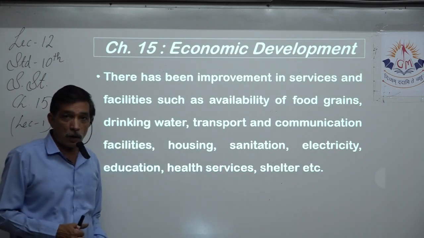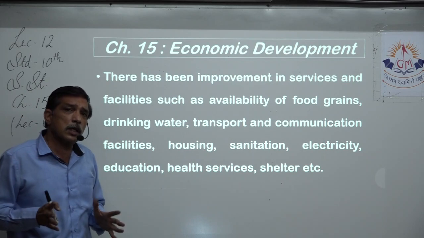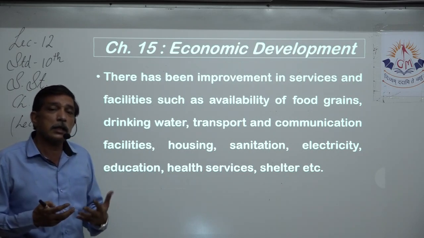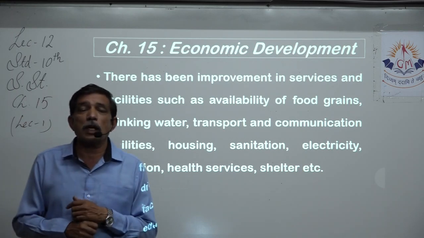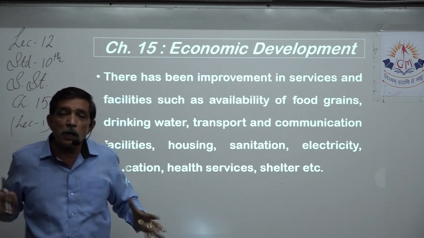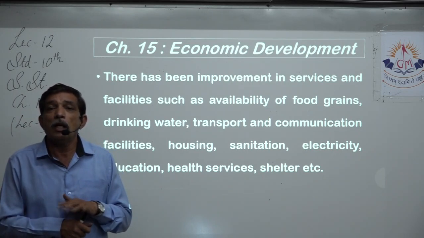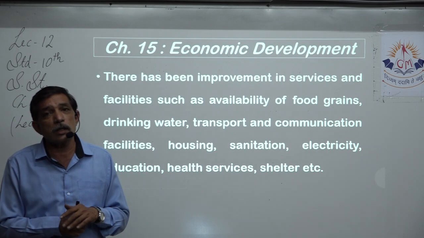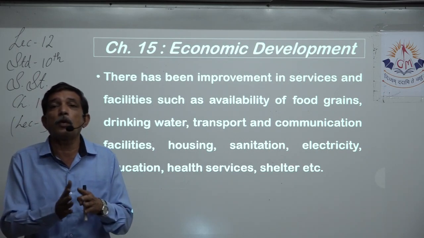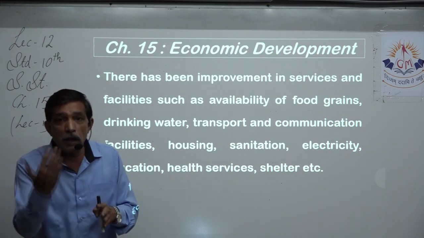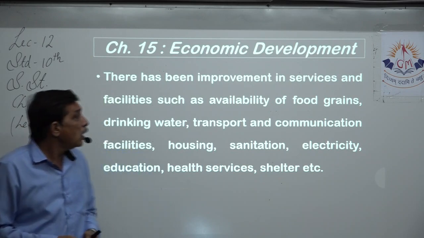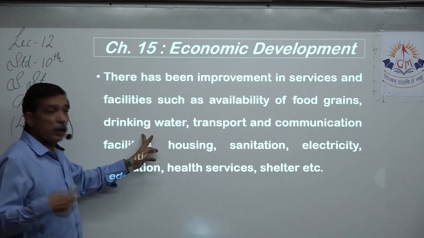Next is drinking water. Yes, we constructed so many dams after independence that increased the storage capacity of the country, and we made lots of canals, etc., which spread that water to different areas of the country, made a grid out of it, and this is how we increased the capacity of giving safe and pure drinking water to people. So that facility also improved.